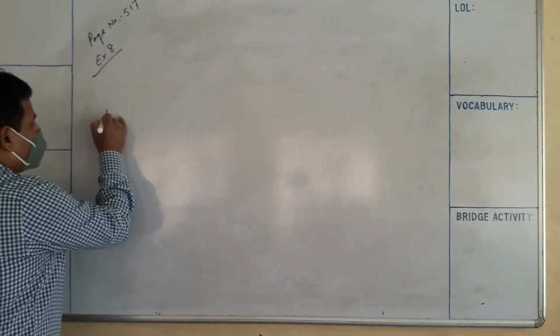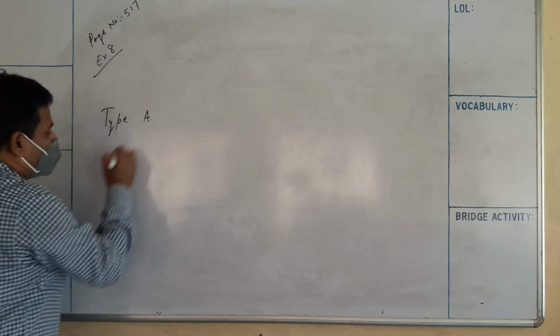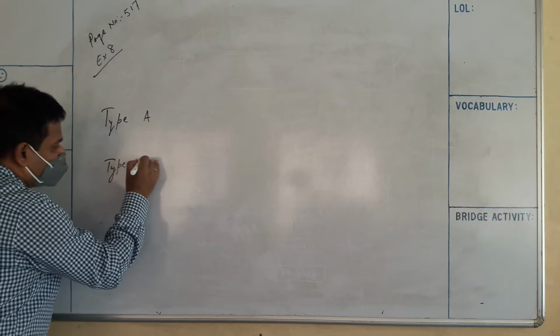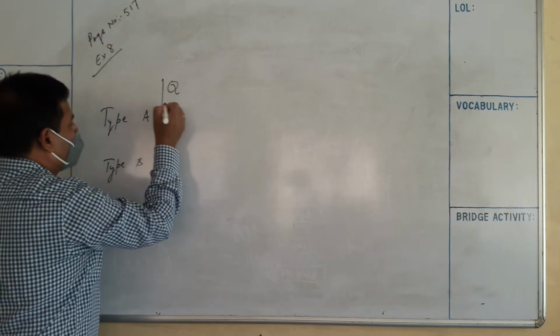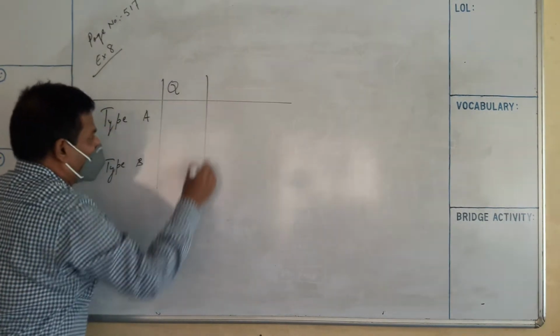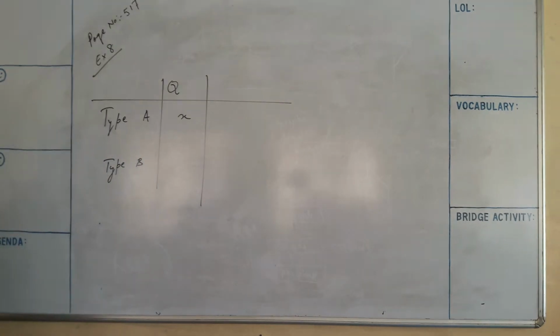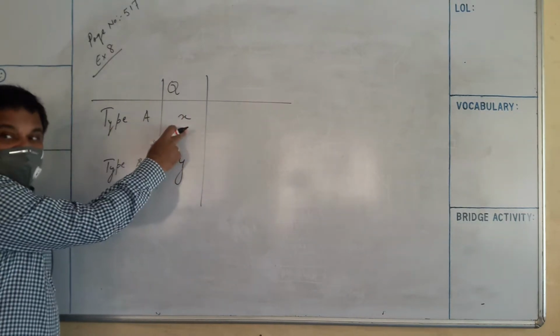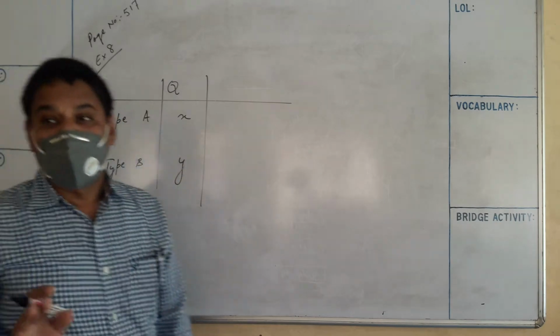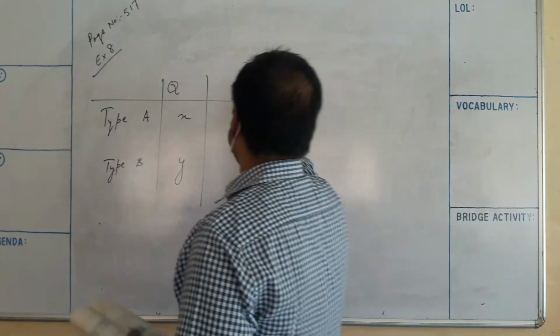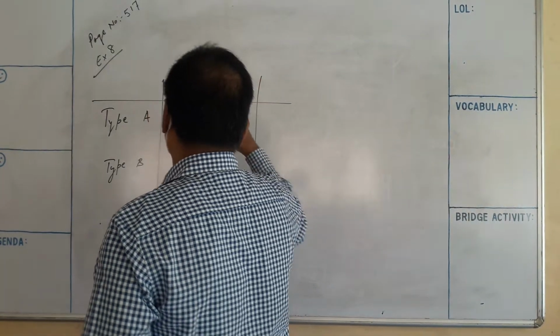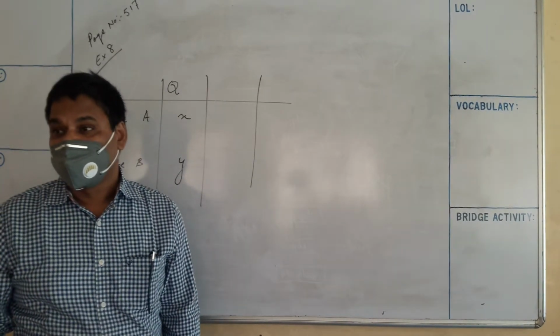So roughly, type A and type B. Type A quantity X and type B quantity Y. Now labor hour for fabricating and finishing.